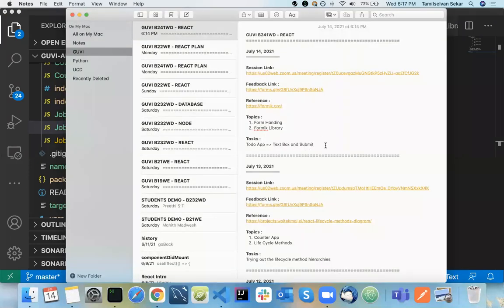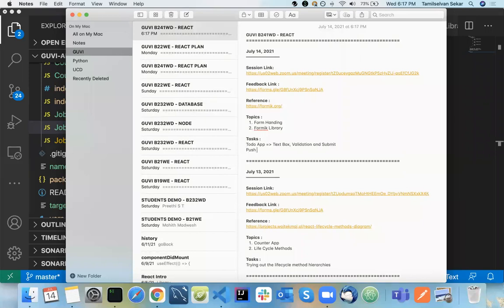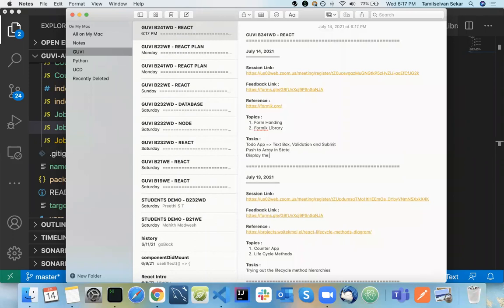So to-do app: text box, validation, submit, push to array in state, display all the to-dos in a table.